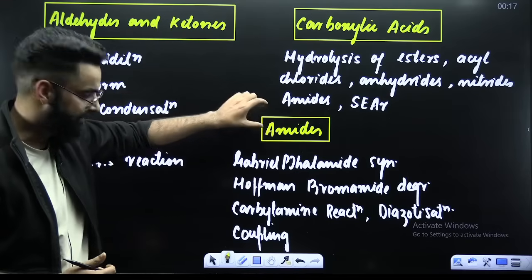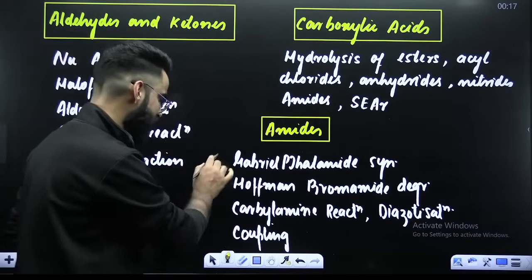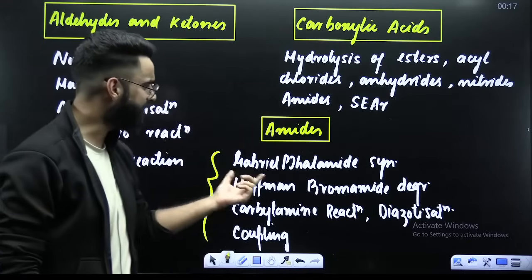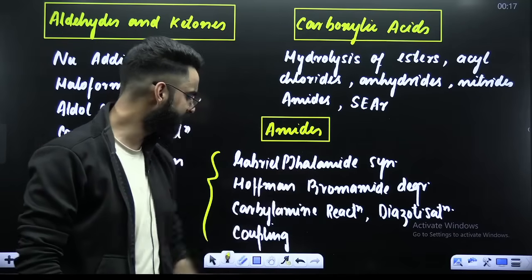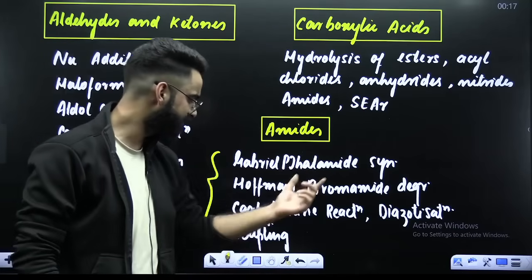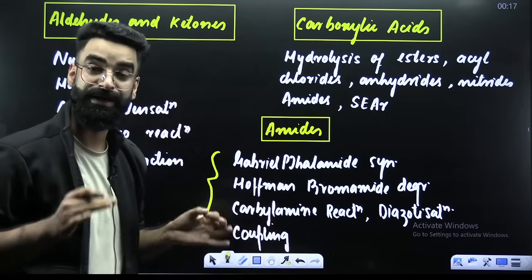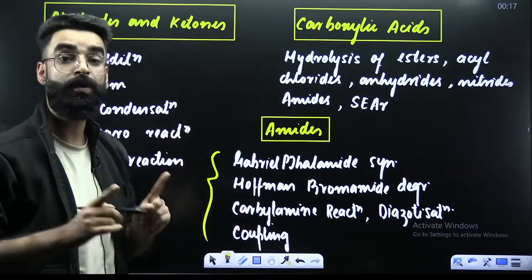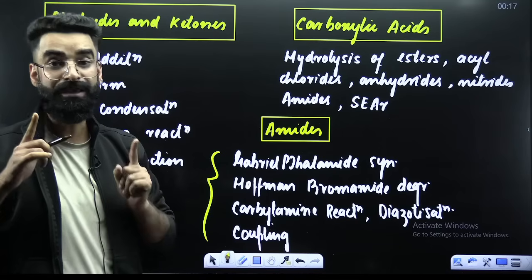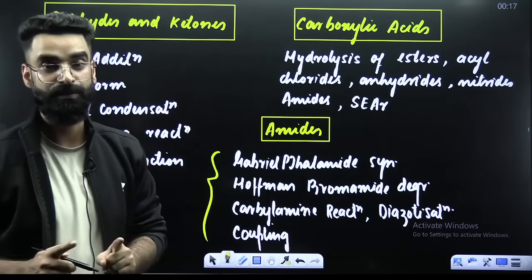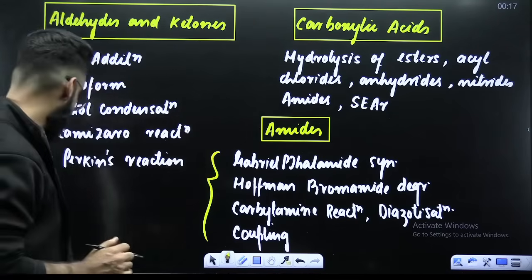In amines: Gabriel phthalimide synthesis, Hoffmann bromamide degradation, carbylamine reaction, diazotization, and coupling reactions. These are almost 25 reactions whose mechanisms should be studied, because anything can be asked from the mechanisms.